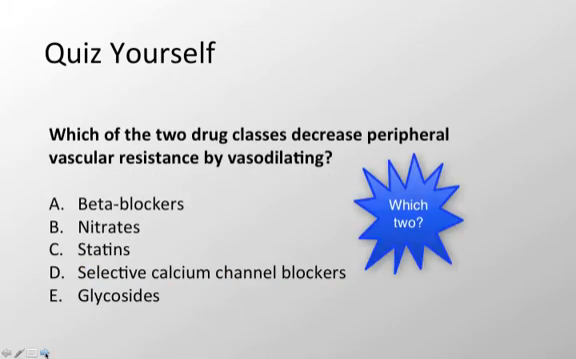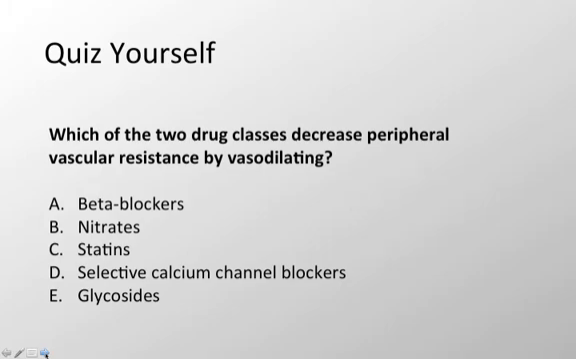Which of the two drug classes decrease peripheral vascular resistance by vasodilating? Beta blockers, nitrates, statins, selective calcium channel blockers, glycosides. Nitrates and selective calcium channel blockers.